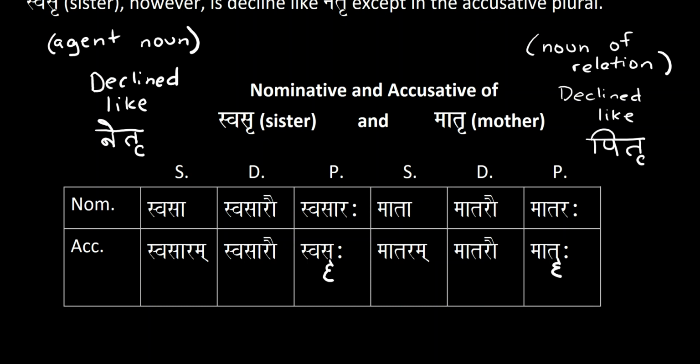And then the rest is declined like pitri in the masculine. So these are all of your declensions.